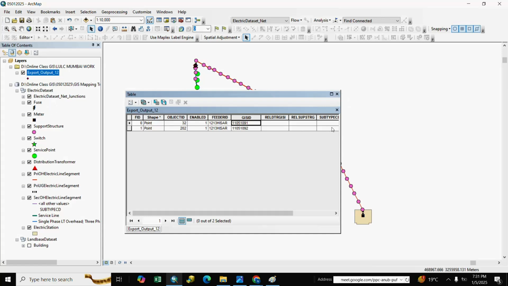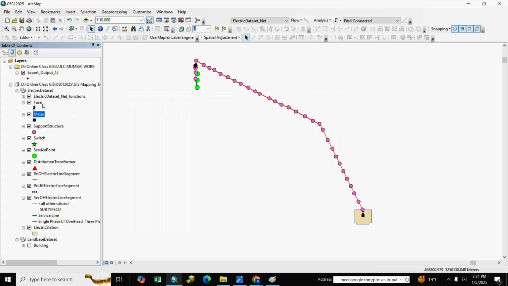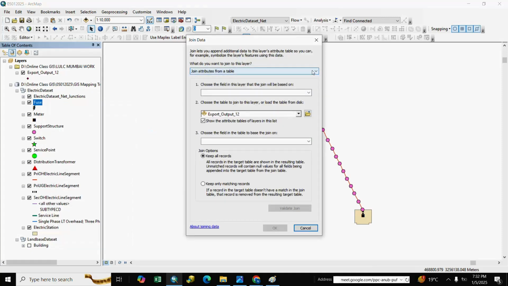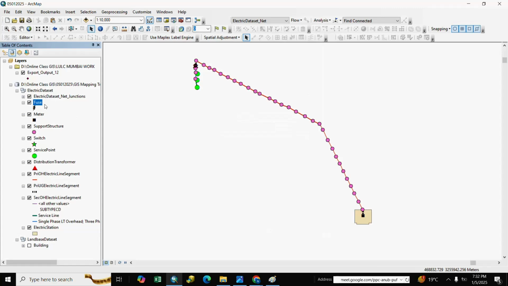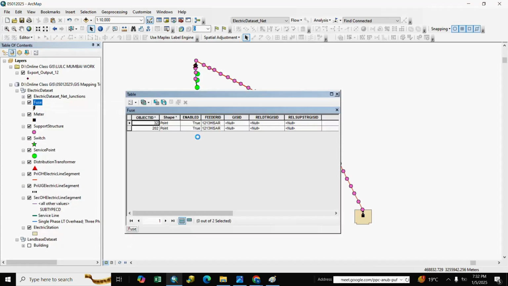We already completed two other features. We calculate it. After it we go to fuse again and join, select here join attribute and go to object ID, export output object ID, keep only matching records and OK. We open fuse, here the GIS ID is blank and our output GIS ID is here.